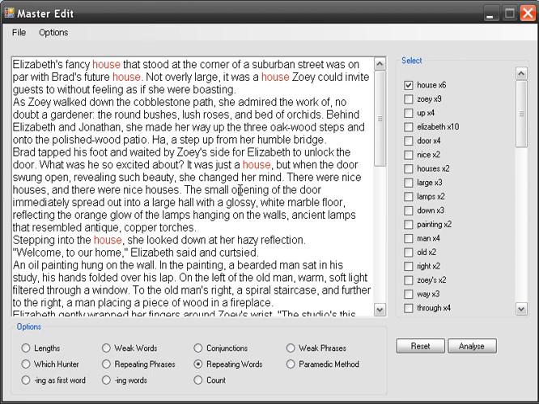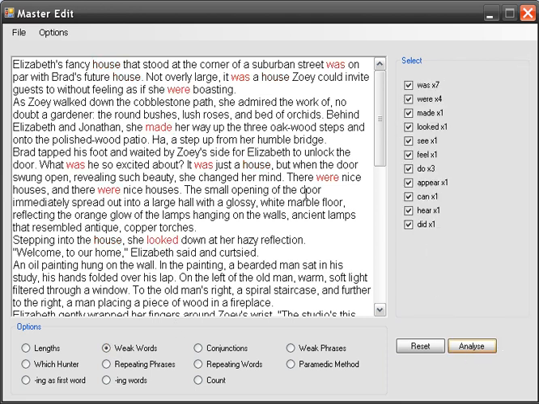Okay, so you can see that it highlights house. And weak words is another awesome function. This is a quick overview. There are videos for each one of these functions showing how to use them, what they do, how they'll benefit your writing and how to best use them. So see here once again, these are the weak words that show up in this part of the document. There are actually more weak words that it looks for besides these. These just happen to be the ones that are in there.